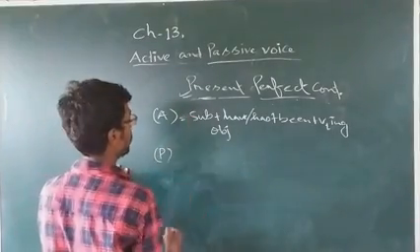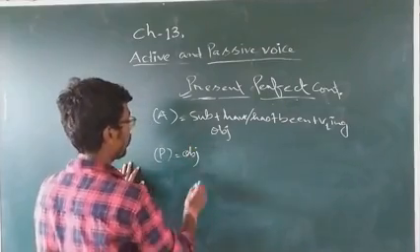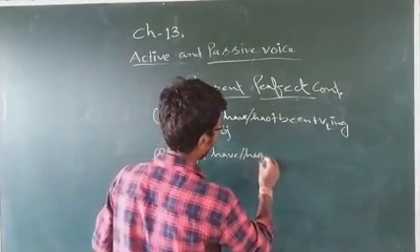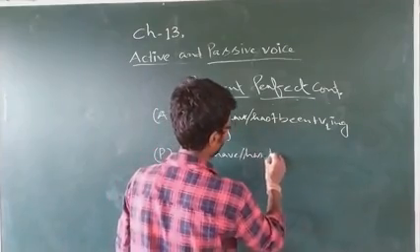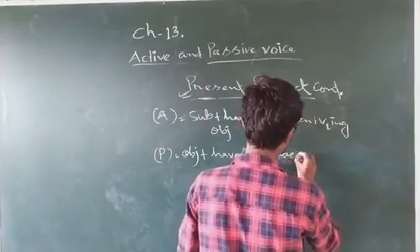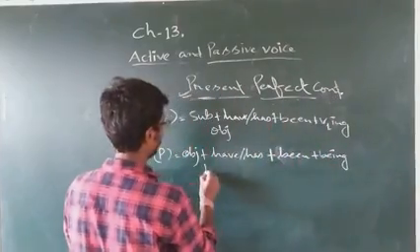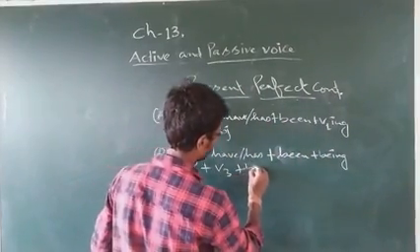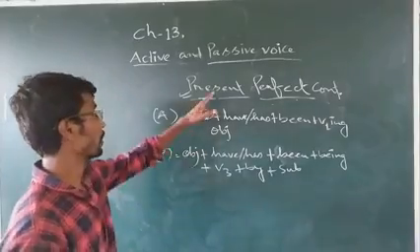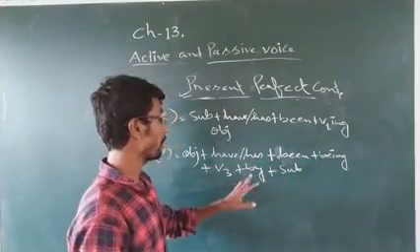Now the formation of passive of this tense. What comes first for passive? Object, have or has, then been, then being, V3, by subject.